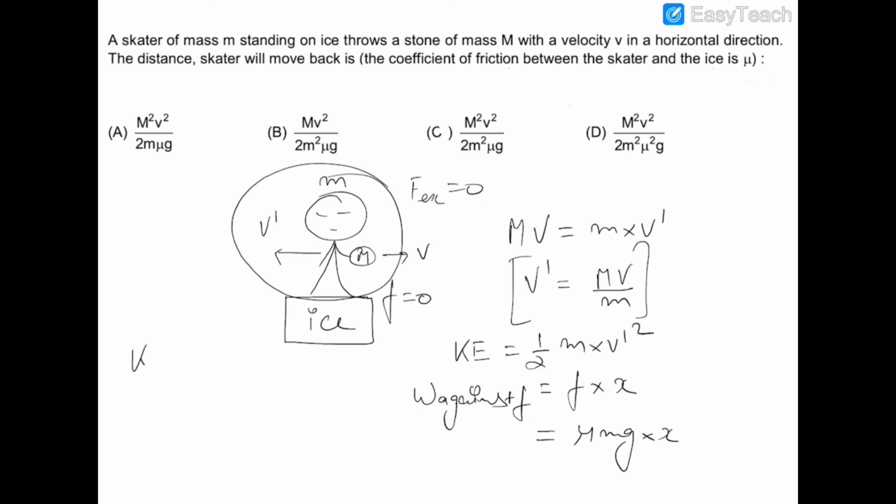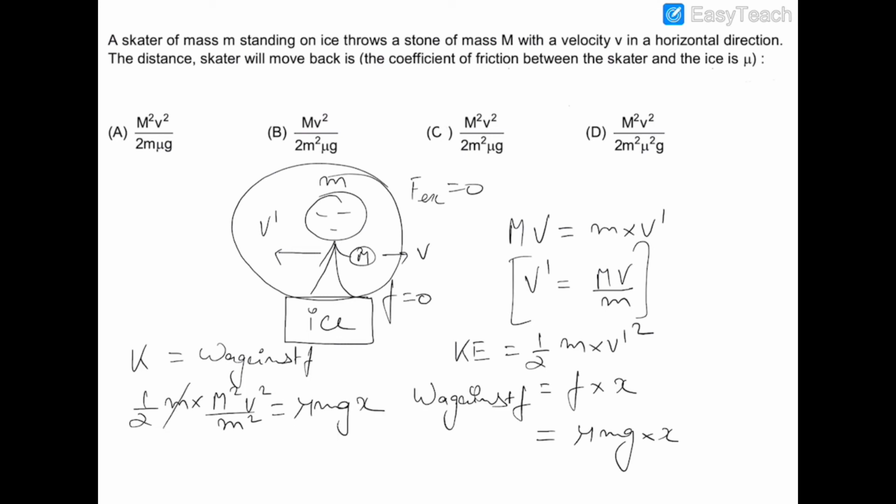So if we equate this kinetic energy with the work done against friction, then half m v dash square is M square v square by m square. This is equal to mu mg x.